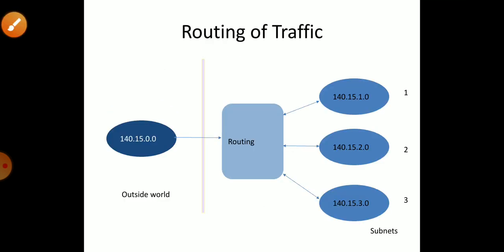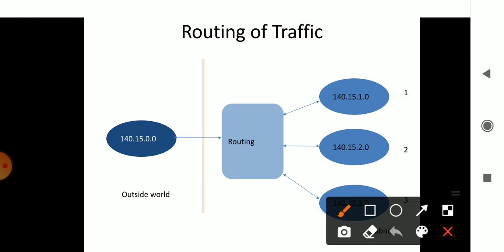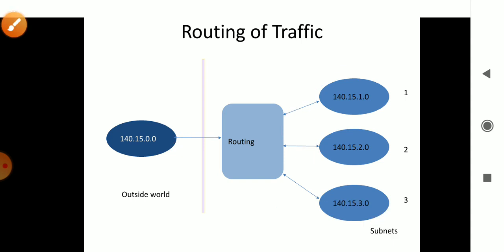For example, you can consider here you have an outside world. From the outside world you may get connected to one router, and that router may get connected to multiple other local systems, local routers. From one router to other routers it may flow, and routing happens between multiple routers, and those routers get connected to one main router, and that main router gets connected to the outside wherever it is linked.